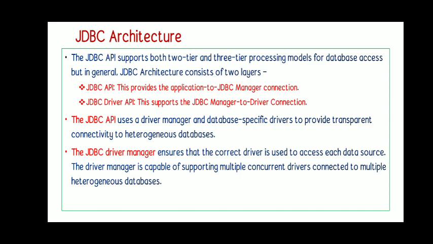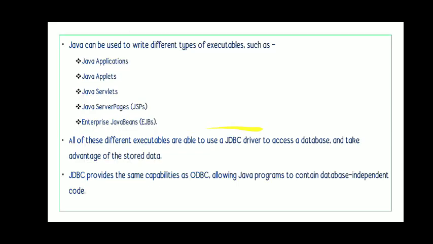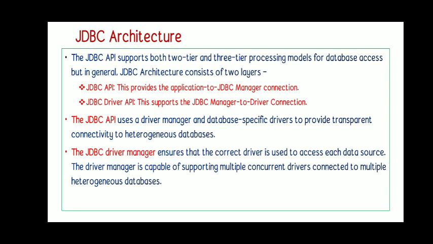What the JDBC API is doing is that it uses the driver manager and provides transparent connectivity to heterogeneous databases. A lot of databases are available, and in order to use these different databases, it is acting as a layer. It uses a driver manager and database specific drivers to provide transparent connectivity to heterogeneous databases, providing transparent connectivity between our application and the database.